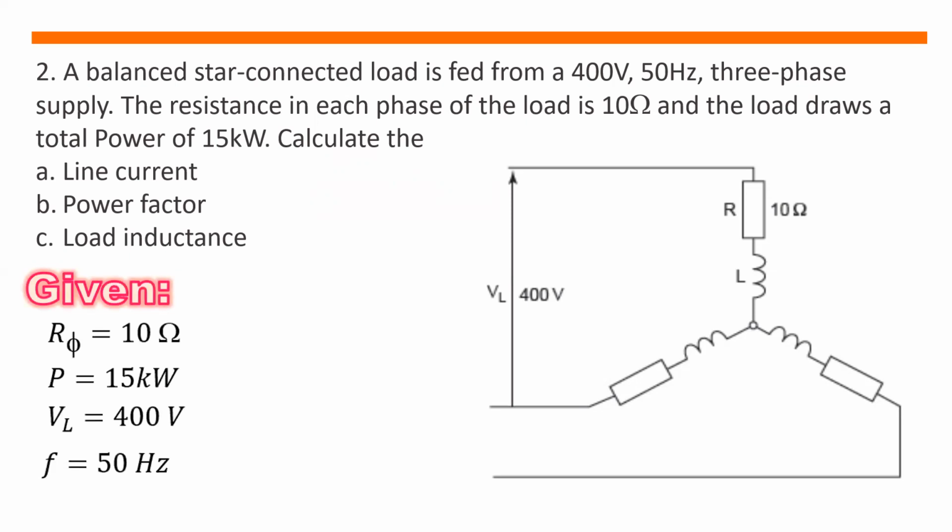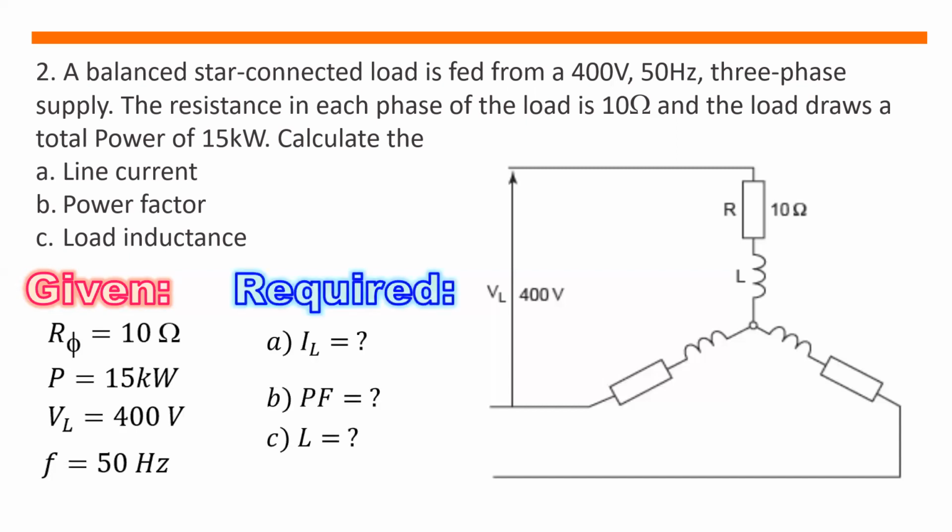So let us have the following given. The phase resistance is equal to 10 ohms. Power is 15 kilowatts. The line voltage is equal to 400 volts, and the frequency is 50 hertz. And we are asked to solve for the line current, the power factor, and the load inductance.